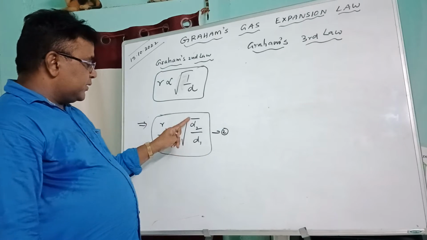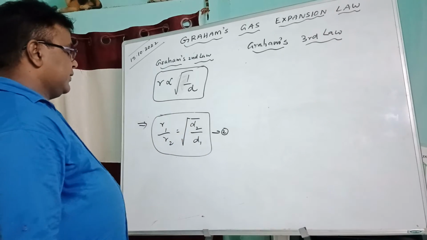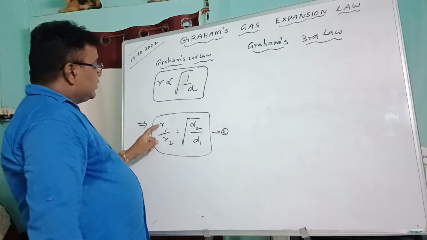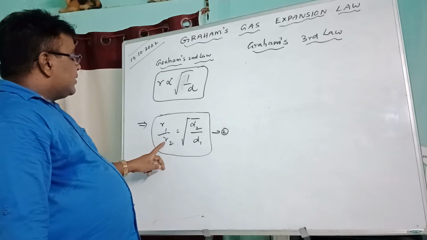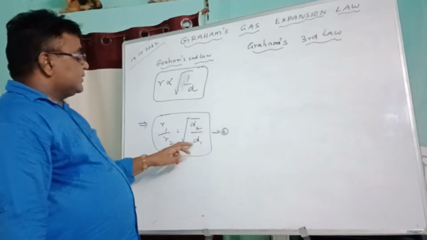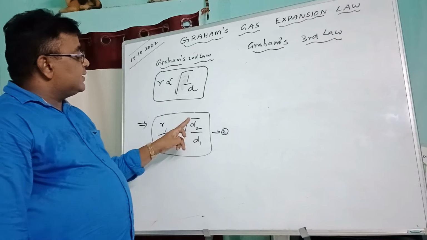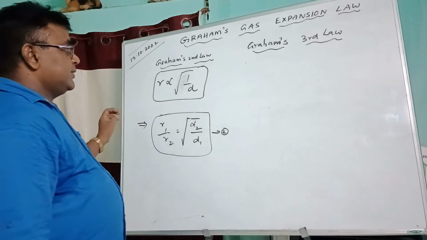R1 by R2 is equal to square root of D2 by D1. This is the second one, where R1 is the rate of diffusion of the first gas, R2 is the rate of diffusion of the second gas, D1 is the density of the first gas, and D2 is the density of the second gas.